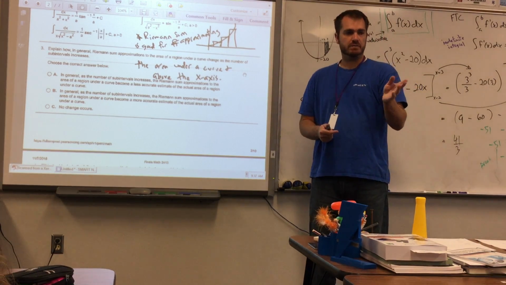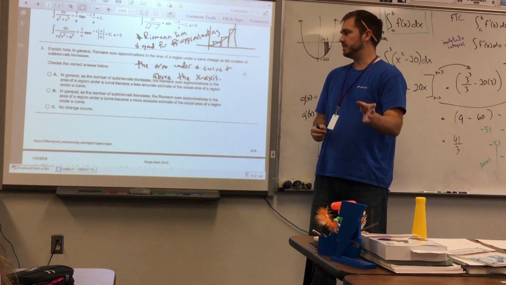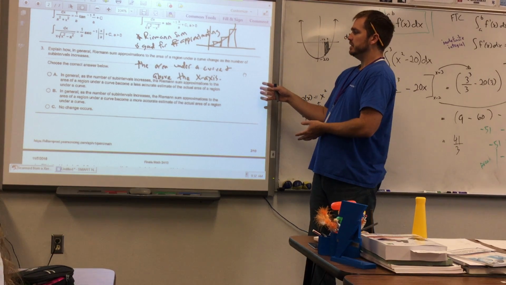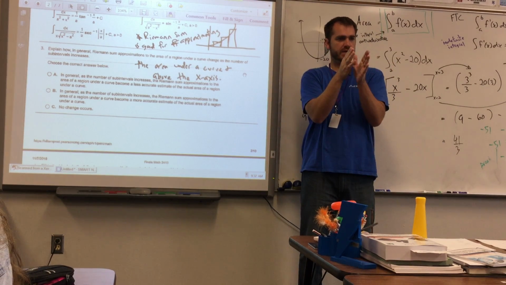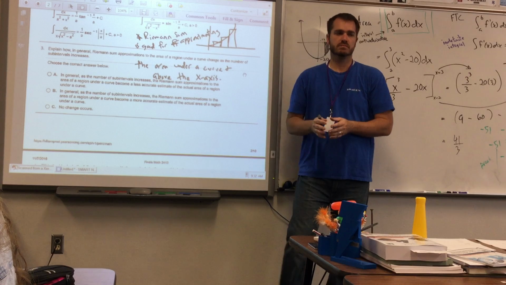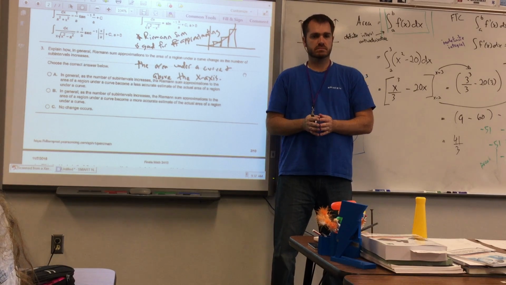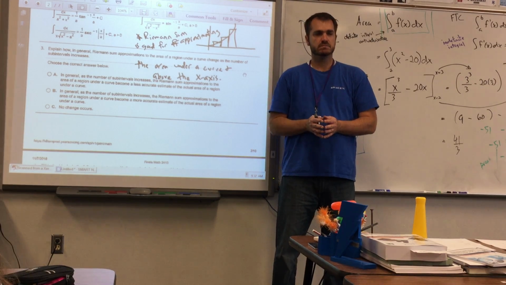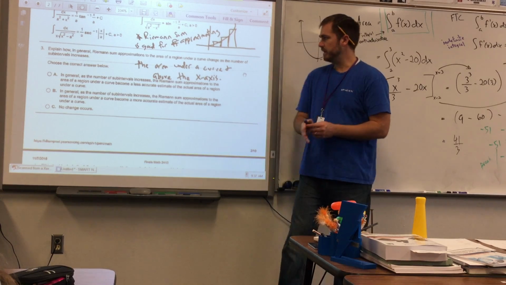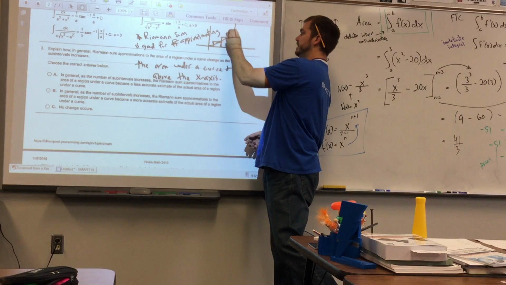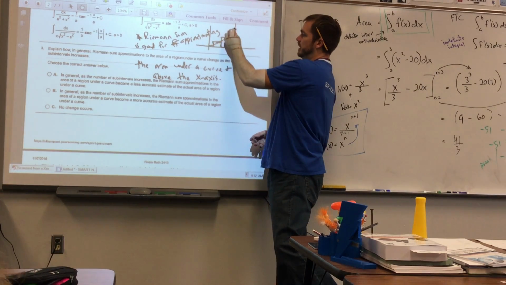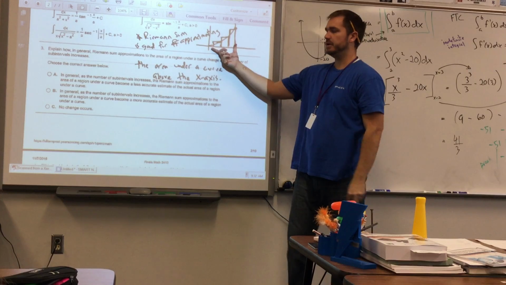And Emily, you actually said some things which are related to the answer here. Say what you said again about the size. You make the sub intervals, and then you figure out the small little pieces of the area and then you add them all together to get the large piece. Okay, yep. So you find the area of this rectangle, and the area of this rectangle, and the area of this rectangle, then you can find the area under the curve between here and here.